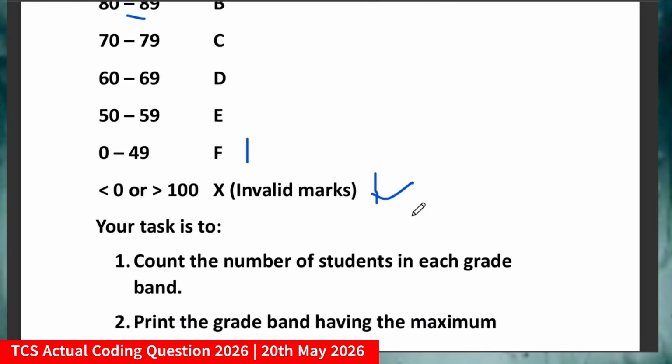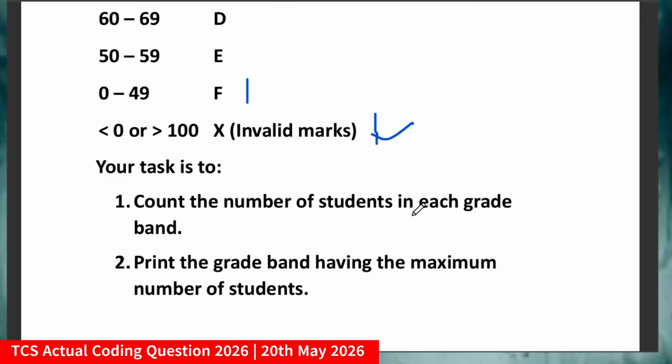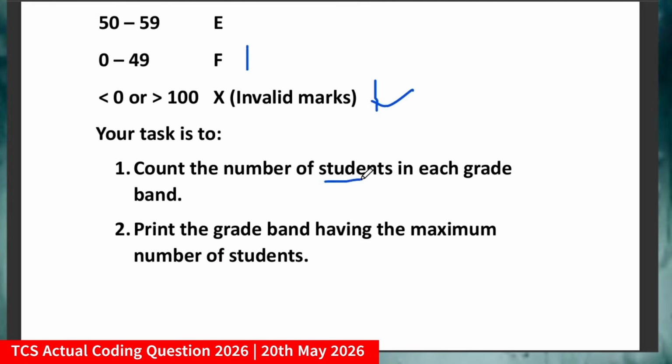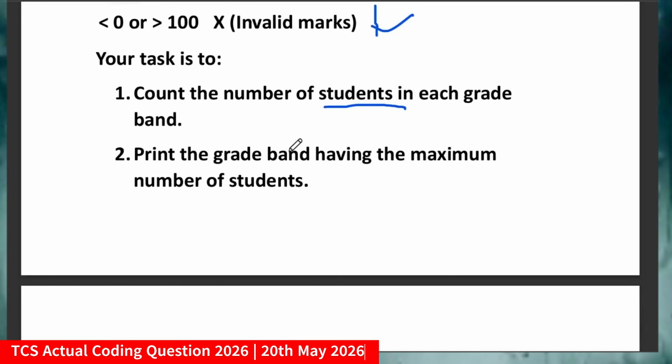After that, the task was to count the number of students in each grade band. So you have to count the total number of students in each grade band and print the grade band having the maximum number of students. That means you have to print that particular grade band which has the maximum number of students. So this was the complete question.